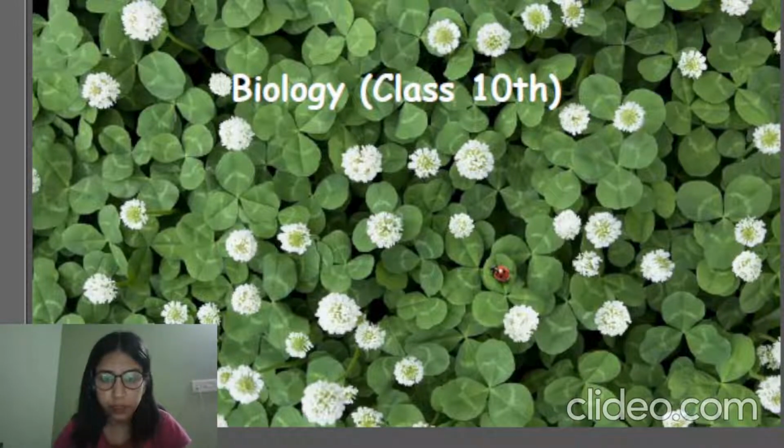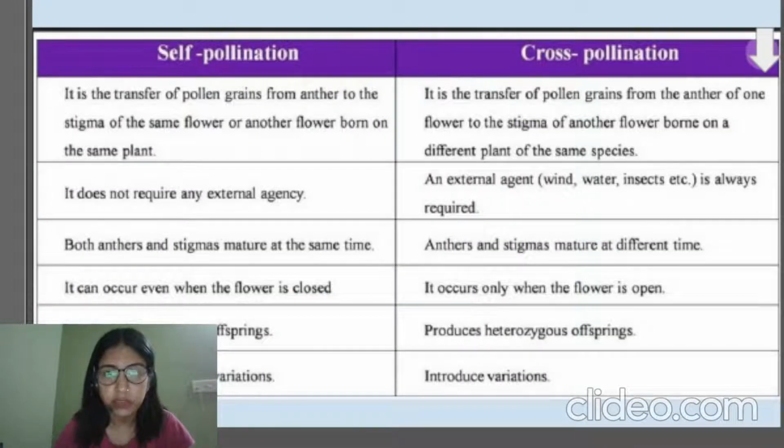So now we will be continuing and discussing the types of pollination. Here we have two types of pollination in front of us. First is self-pollination and the other is cross-pollination. As the name suggests, self means our own, right? While cross means when we are talking about our own as well as the other.